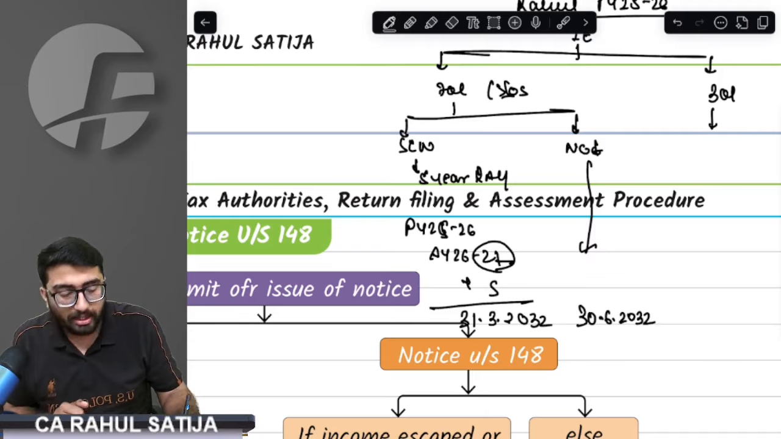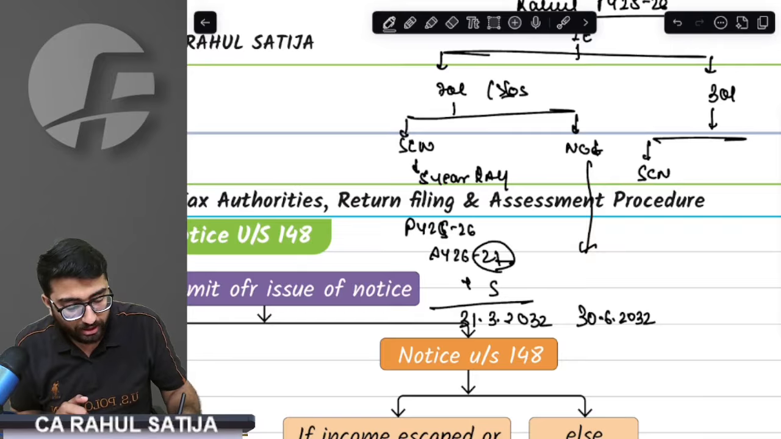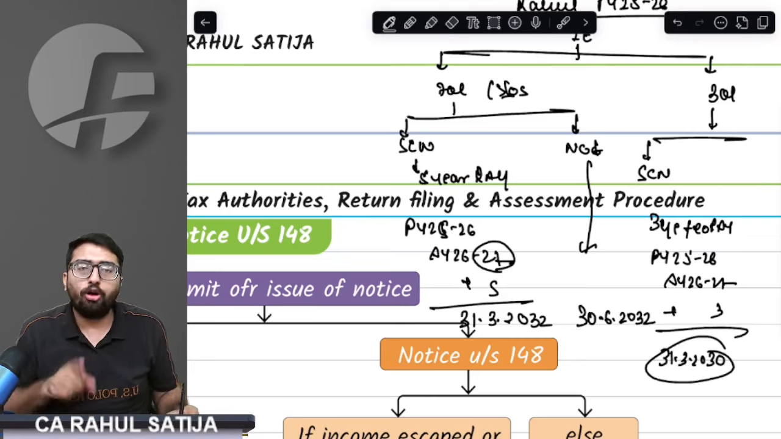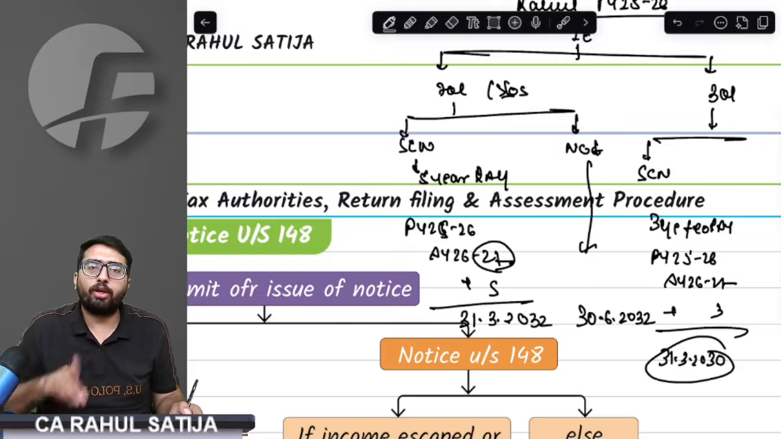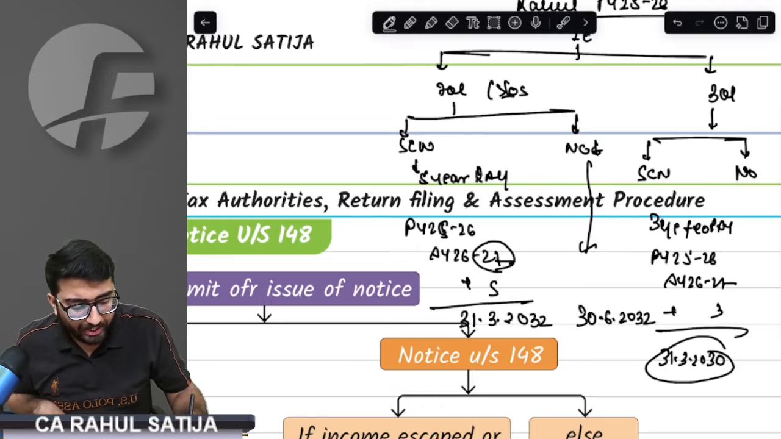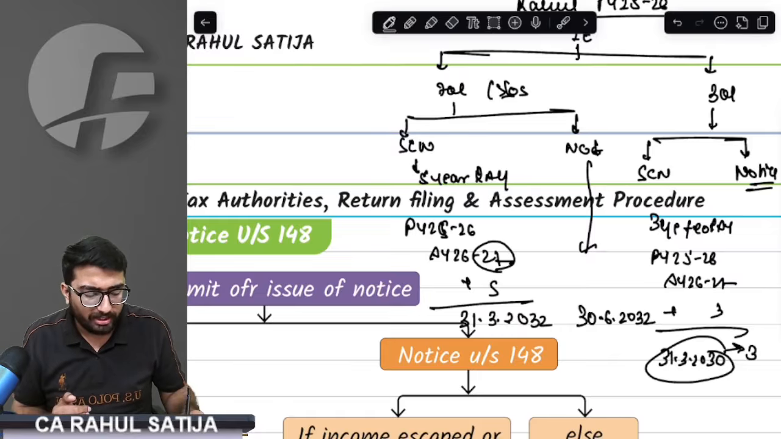But if income escaped is less than 50 lakh rupees, say 30 lakh rupees, then show cause notice will be issued within 3 years from end of relevant assessment year. That means previous year 25/26, assessment year 26/27. At 3 years, that is 31st March 2030, before which show cause notice should be issued. And notice can be issued after 3 months, that means up to 30th June 2030.